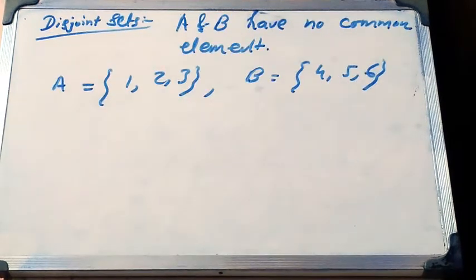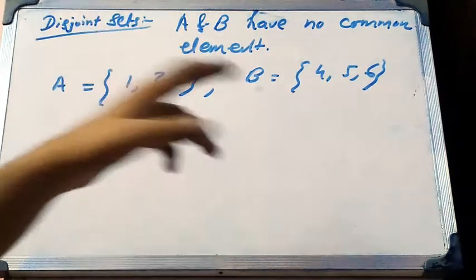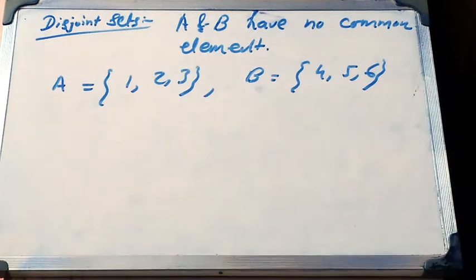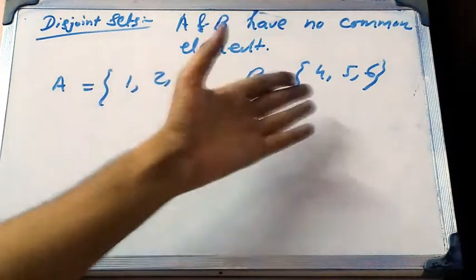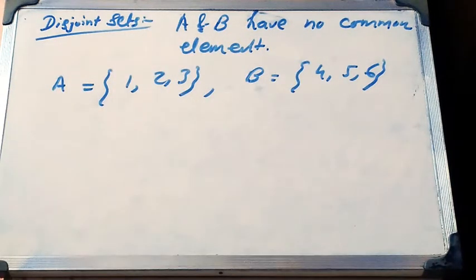Next one is disjoint sets. Two sets A and B are said to be disjoint sets if they don't have any common element. Suppose A is a set which contains 1, 2, 3, and B is another set which contains 4, 5 and 6. So there are no common elements in A and B. So A and B are disjoint sets.